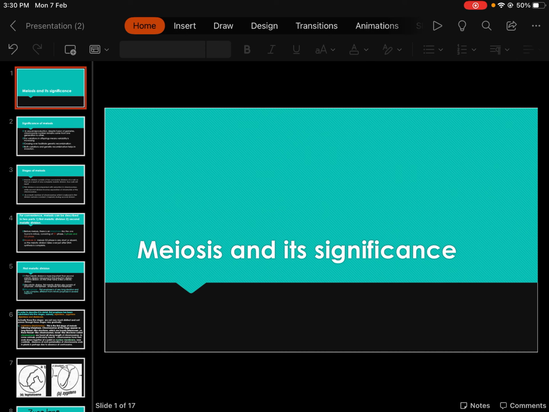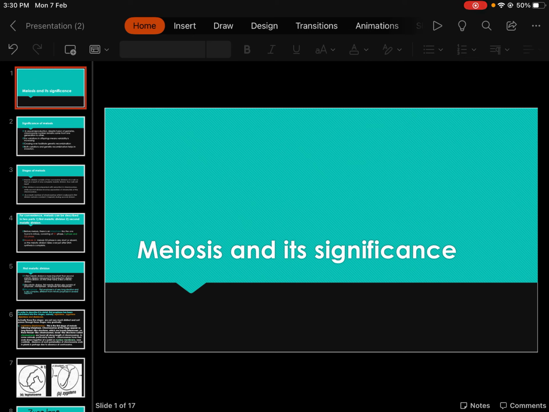Today's topic is meiosis and its significance. You all must know about cell division, that is mitosis and meiosis. Mitosis happens in vegetative cells to increase the number of cells, but meiosis happens in the reproductive cells when reproduction is going to happen.